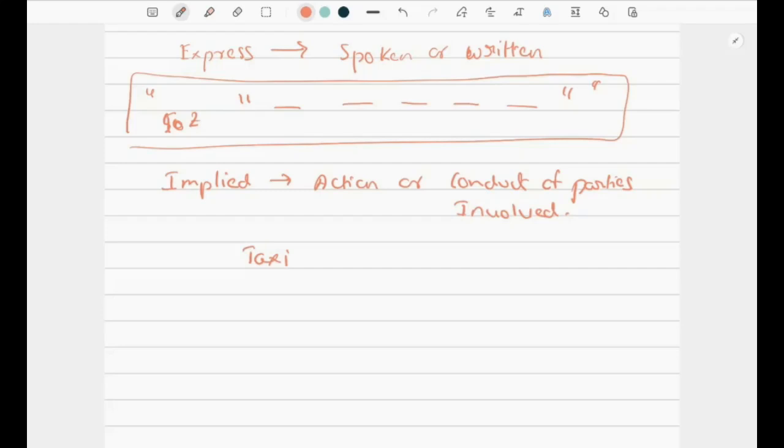So implied contract is a contract which is made otherwise than by words spoken or written. Okay, so this is a simple example that I can take for implied contract.